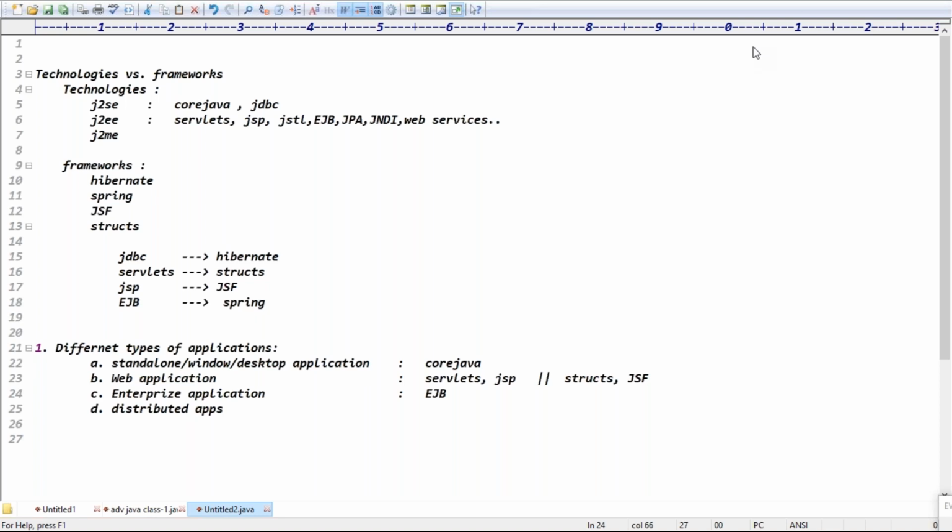See guys, EJB is a technology to design enterprise applications. On the top of the EJB, which framework is there? Spring framework, right? So Spring is a framework to design enterprise applications, guys. Exactly.